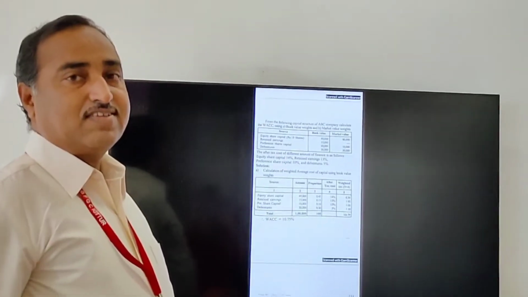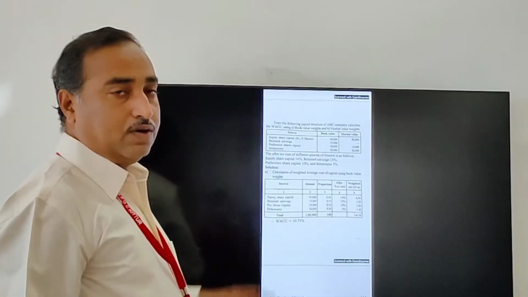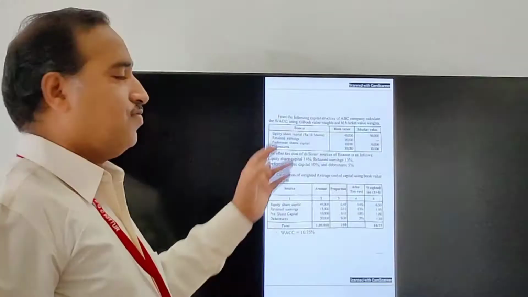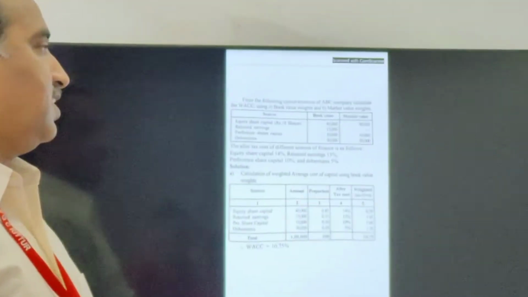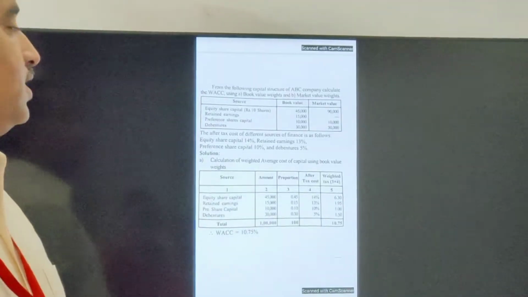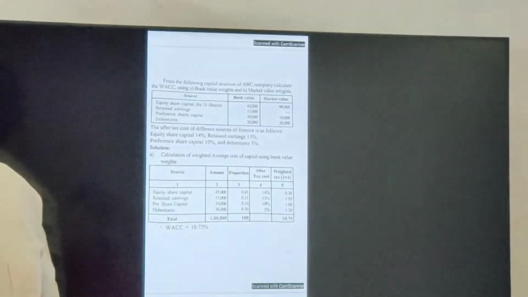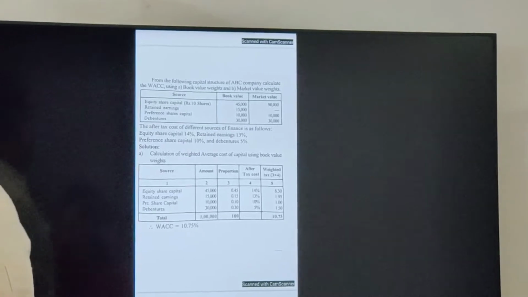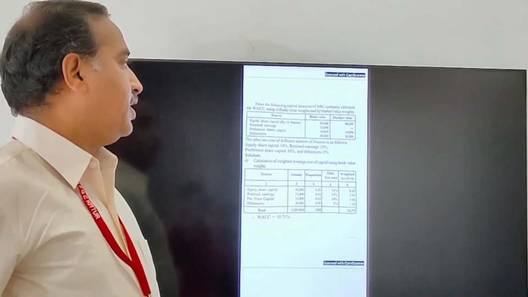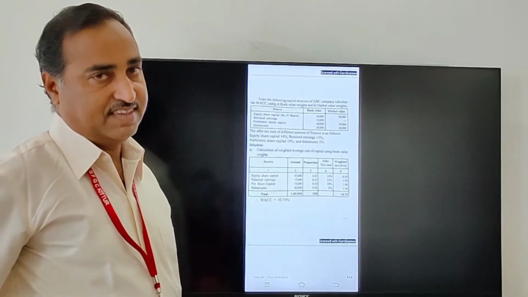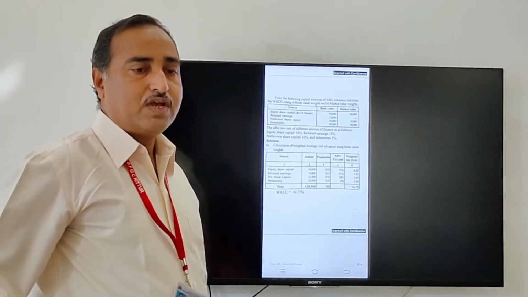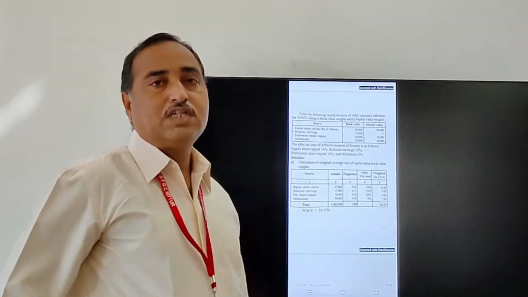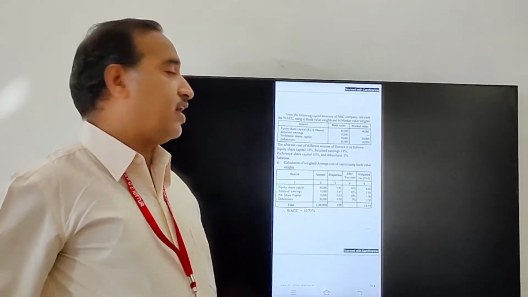I will take a simple problem. Here one problem is there. I will read out the problem first. From the following capital structure of EBC Company Limited, calculate the weighted average cost of capital: A, book value; B, market value weights. In this problem, first you must calculate as per book value, next market value.